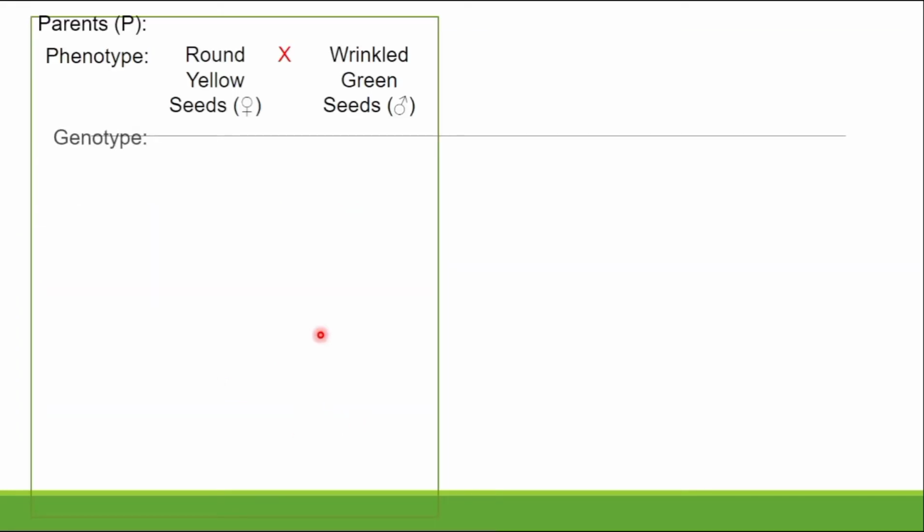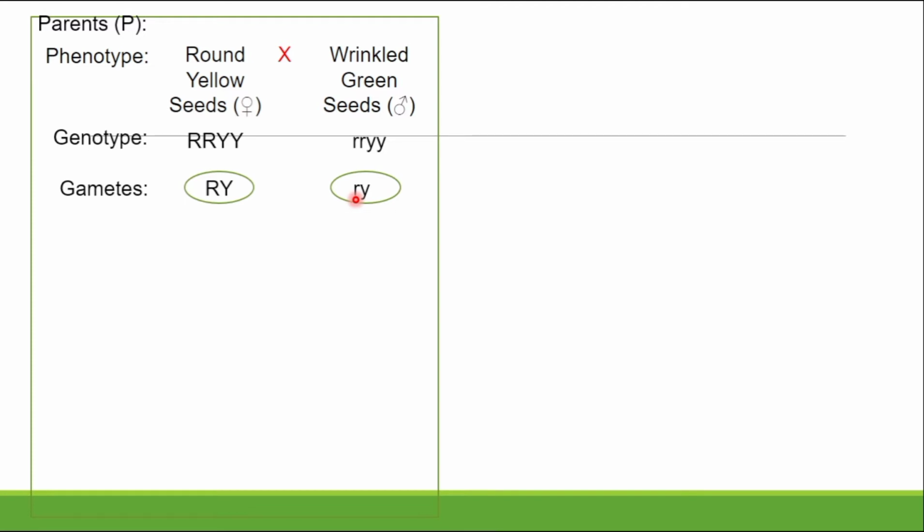So, Mendel selected two pure parents by considering two pairs of contrasting characteristics, that is, round and yellow seed, crossed with wrinkled and green seed. What is the genotype here? The genotype is capital R, capital R, capital Y, capital Y, crossed with small r, small r, small y, small y. So what are the gametes? Yes, we obtain capital R, capital Y, and small r, small y.